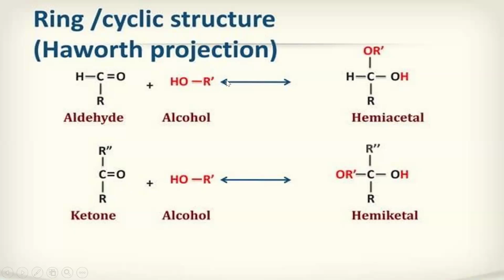Here you can see there are 2 arrows. That means this structure can be formed from that, and again from hemiacetal we can get back to aldehyde and alcohol. So it is a reversible reaction. If it was a single arrow, we could get this from here but not the reverse, which means it is an irreversible reaction.